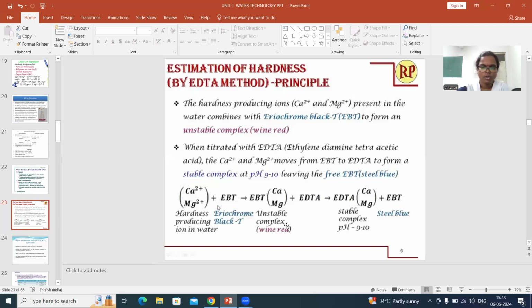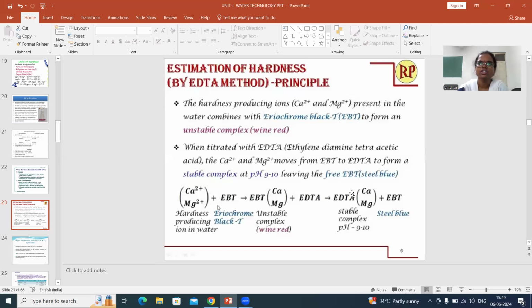So that what happens is, now I said this is unstable. The complex is unstable with EBT indicator. So your calcium and magnesium immediately, as soon as you start adding EDTA, your calcium and magnesium ions will leave EBT into the solution and it will form a complex with EDTA. You can see here.